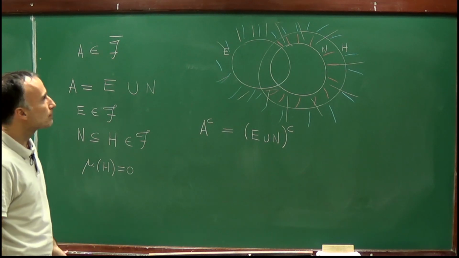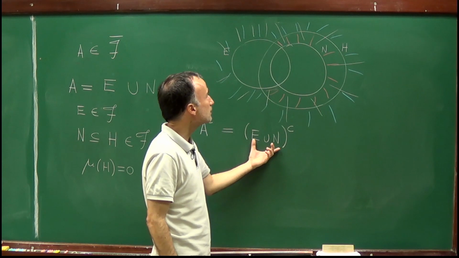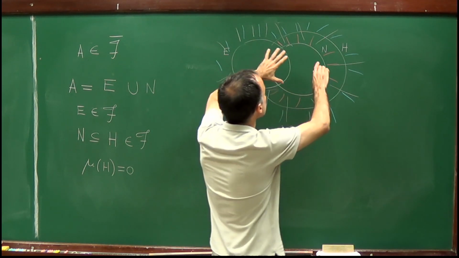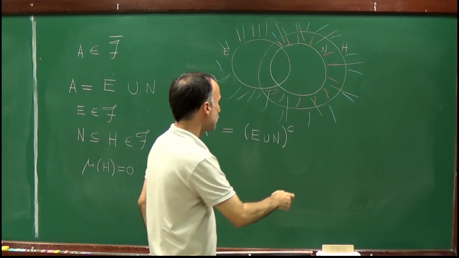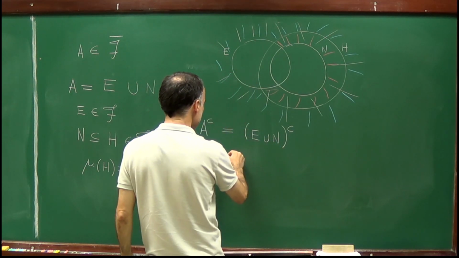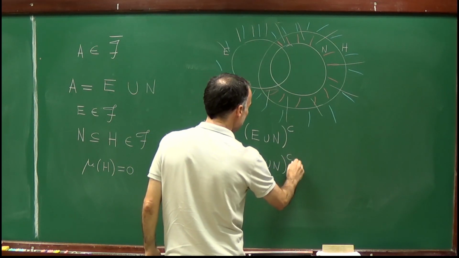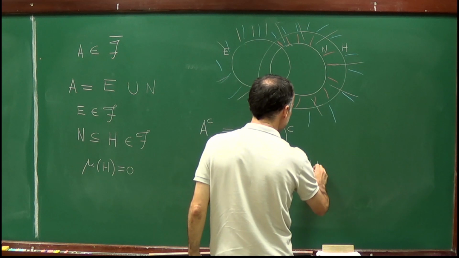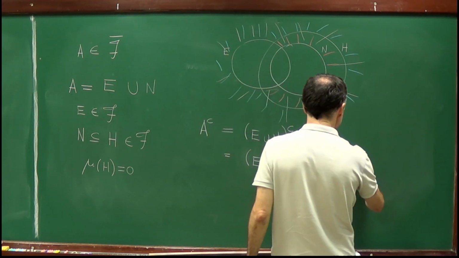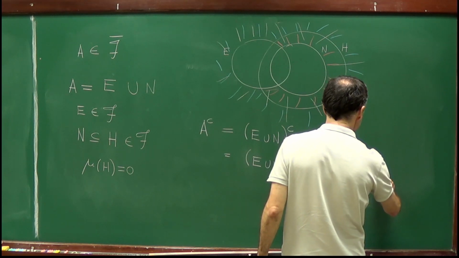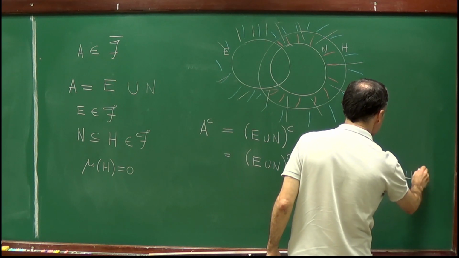According to this picture, I will cut this set into two sets, one which is H complement and the other one which is H. So I will rewrite this expression as (E union N) complement intersection H, and then union (E union N) complement intersection H complement.